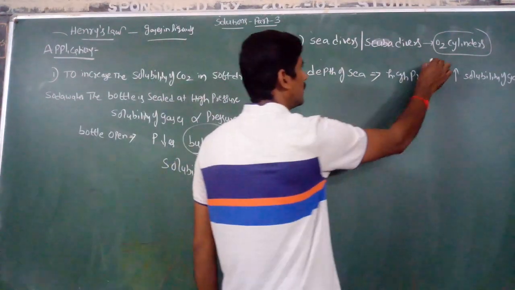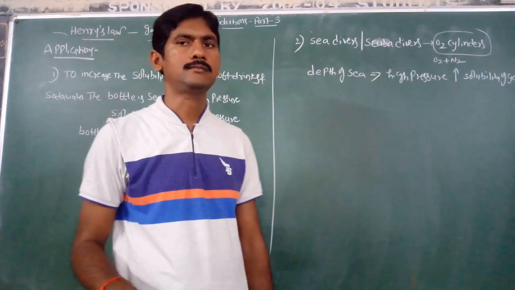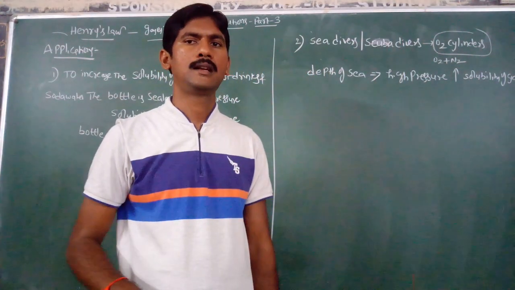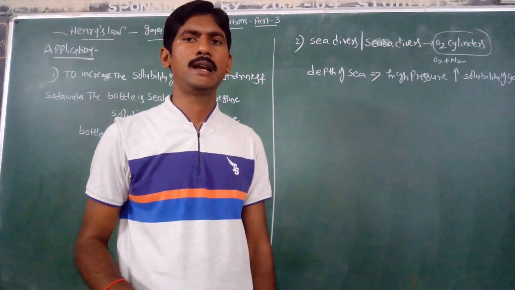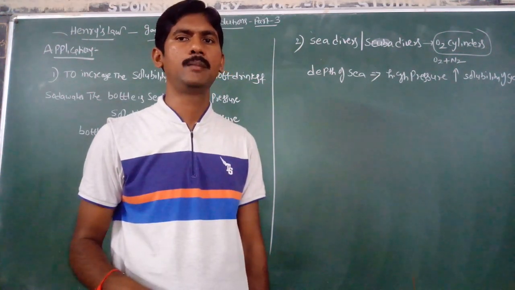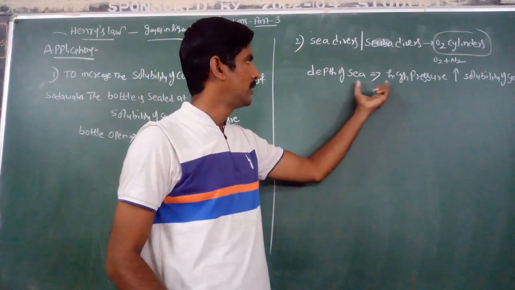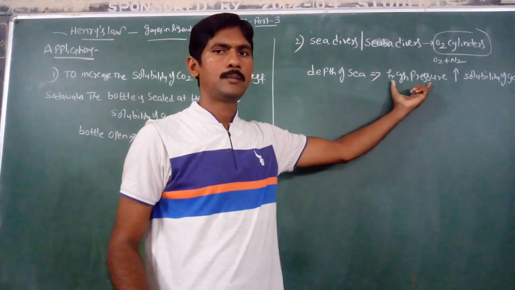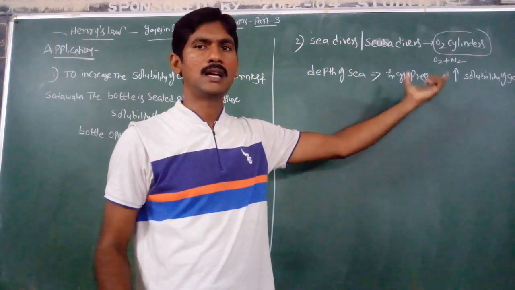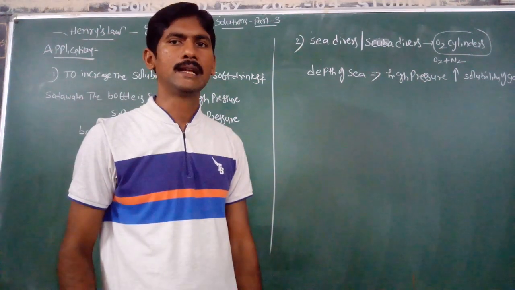The oxygen cylinder contains a mixture of oxygen and nitrogen gases, because nitrogen is the most abundant element available in the atmosphere. So at depth, as pressure increases, the solubility of nitrogen and oxygen gases in the blood increases.